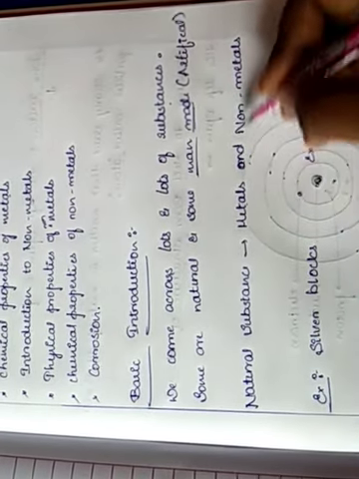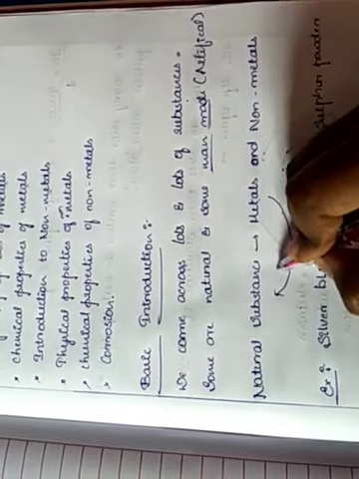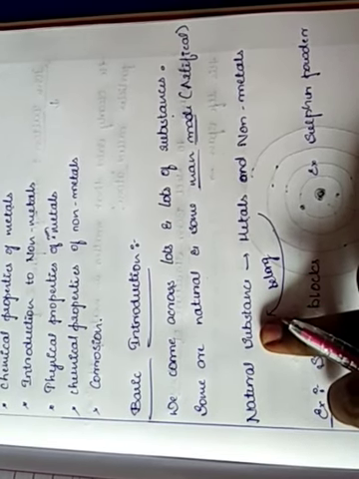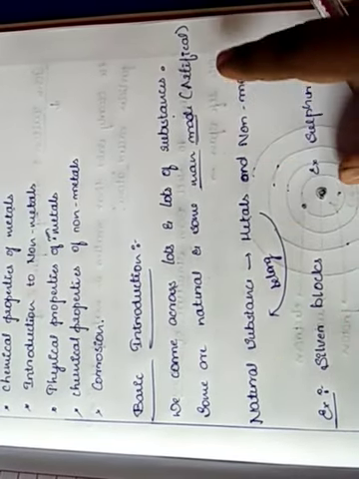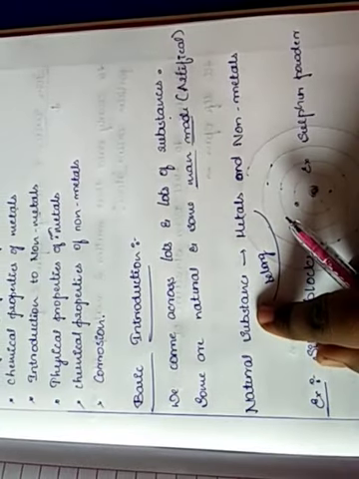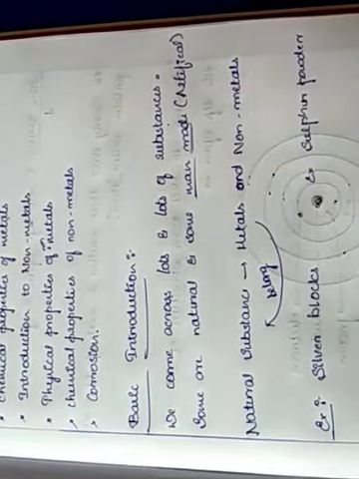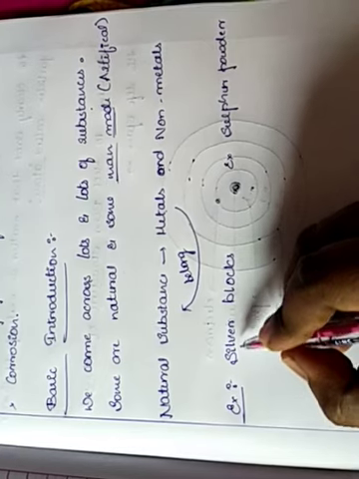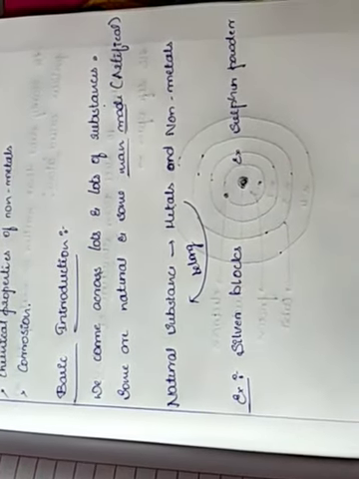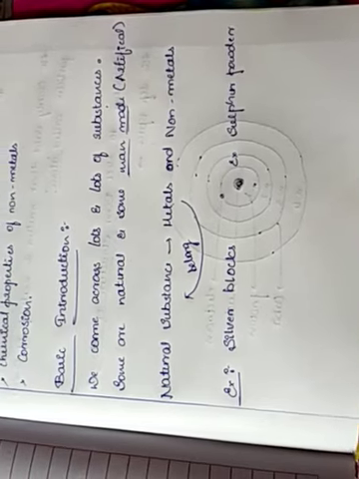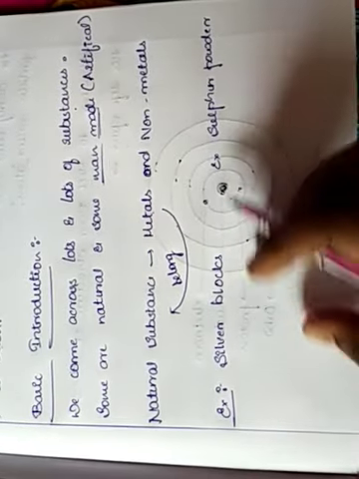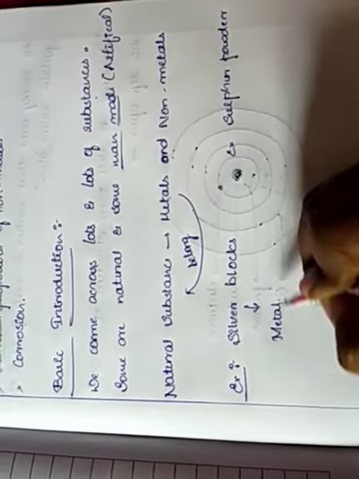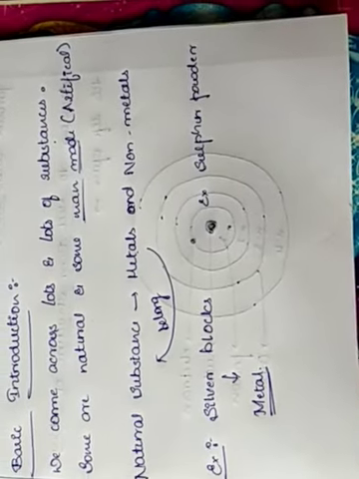So again, metals and non-metals belong to natural substances. This has to be learnt very carefully. So let us take some examples. Here I have chosen the first example, that is silver blocks. Everybody must have seen silver blocks. I have taken silver blocks as an example, which is a metal. So easily we can say that a silver block is a metal.